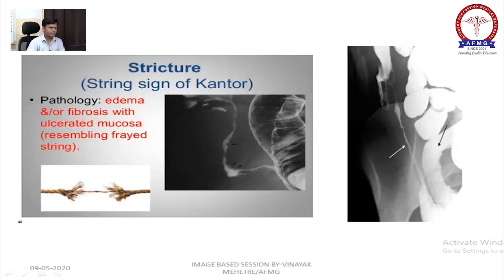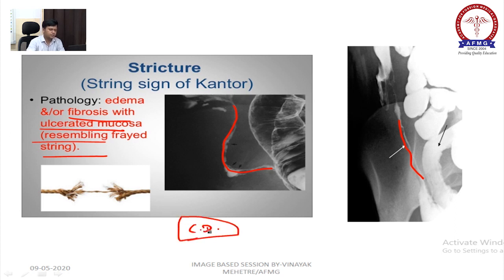Now, next image is string of Kantor. It is due to fibrosis of ulcerated mucosa, right? This is also seen in Crohn's disease. Okay, string of Kantor.